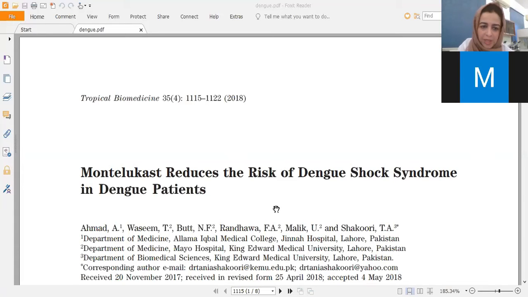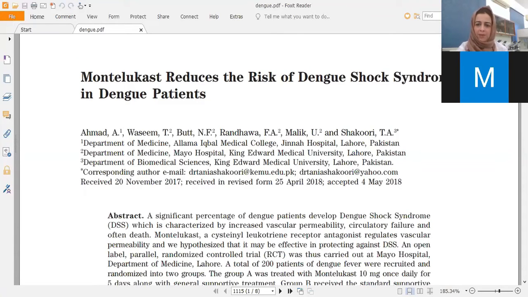Okay, so this was my paper which I published in 2018, and the background is that we wanted to see if montelukast can be a drug which prevents dengue shock syndrome in dengue patients, because it stabilizes platelets.